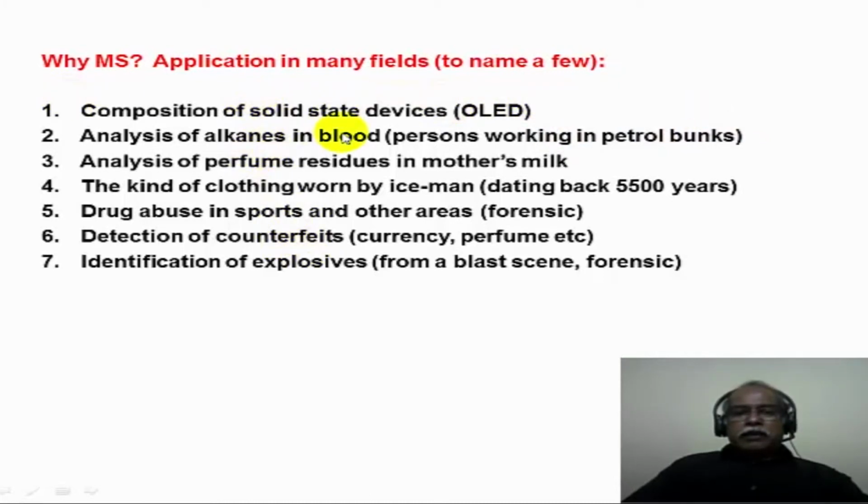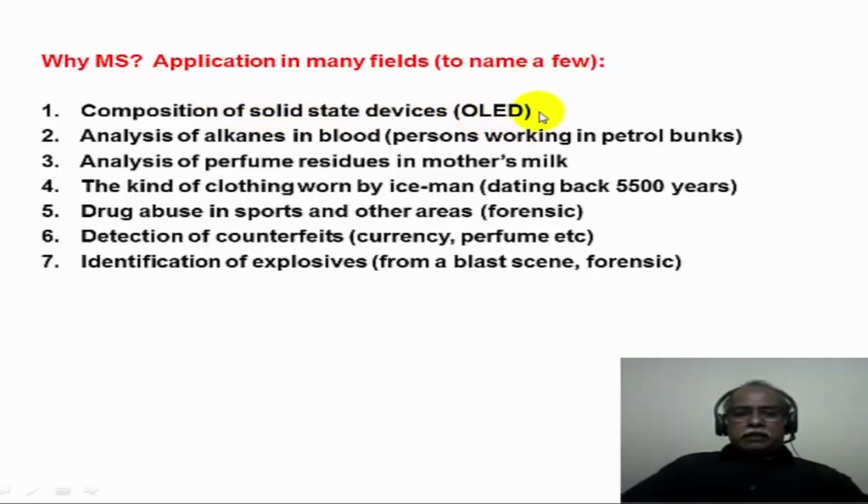For example, the devices that are fabricated for organic light emitting diodes have a very thin layer of various substrates coated on top of each other to produce the device, and we are talking about microgram or picogram levels of substrate being deposited, with micrometer or sub-micrometer thickness of material. One can directly introduce this in the mass spectrometer and analyze the various components of the organic light